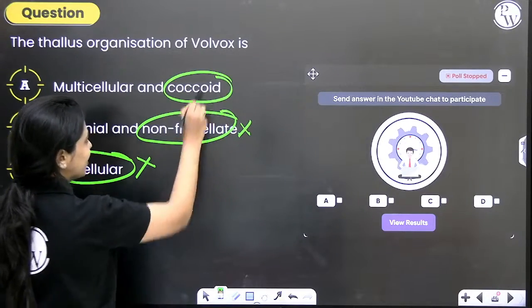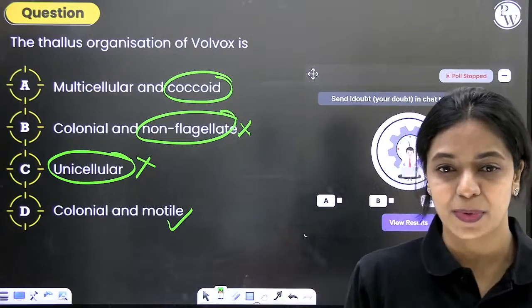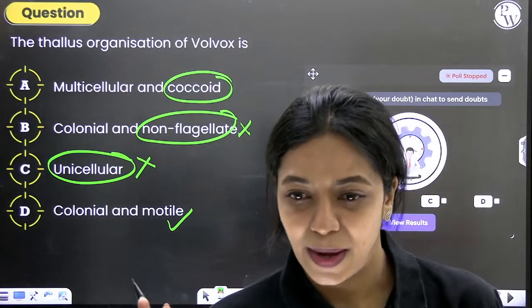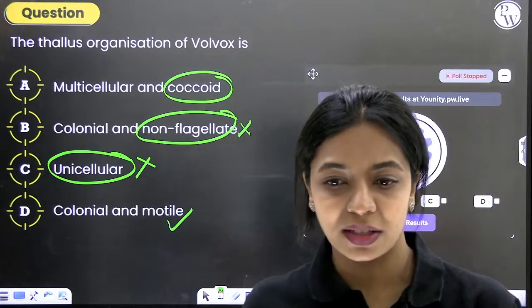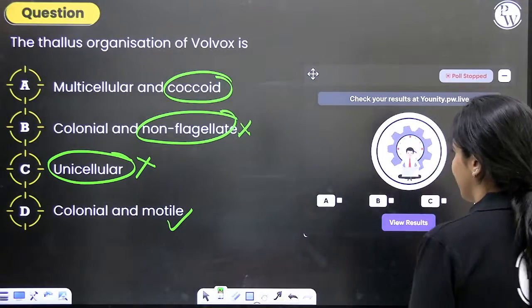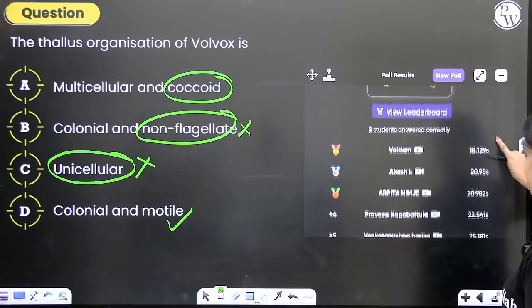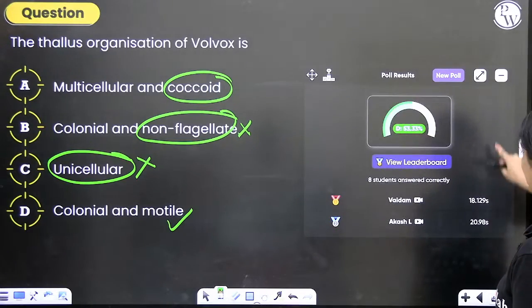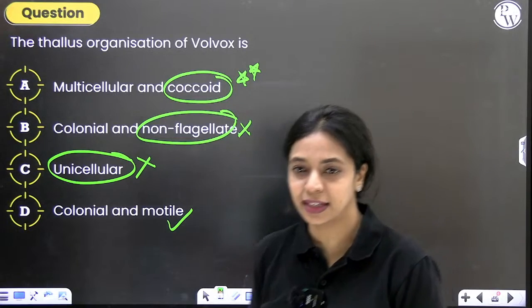Coccoid is something that we use when we refer to bacteria, right? Coccus, Vibrio and all of that. With respect to algae, you do not use such terms. So among the given options here, the most relevant one is option D. So the correct answer here is option D. Many students have got confused here because of this one word, right? I think now you have clarity.